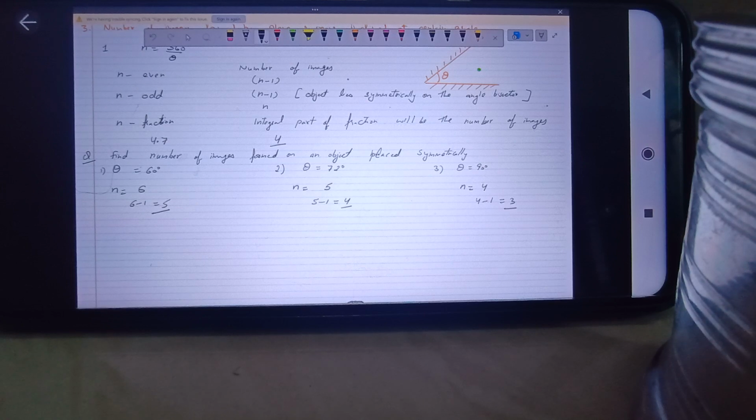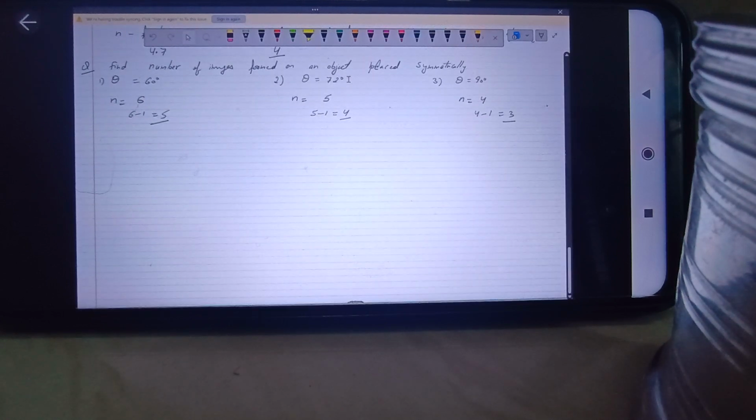Now, what if the plane mirrors are not inclined at any angle? They are parallel to each other. If the two plane mirrors are parallel to each other, how many images will be found? Infinite. Why so? It will be 360 by 0, which is infinite.